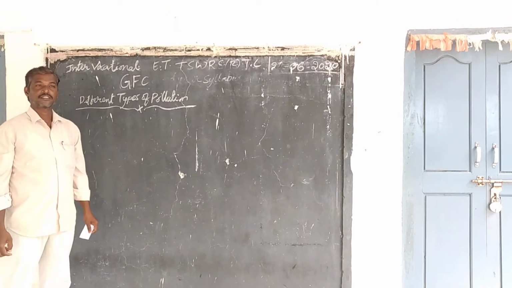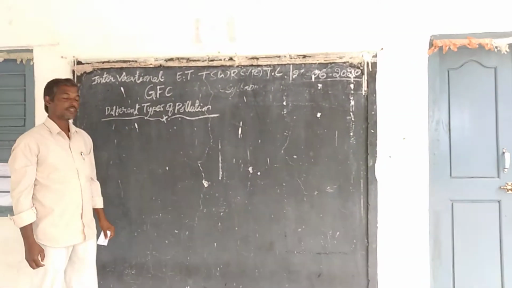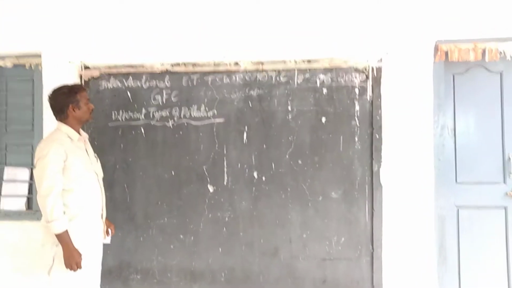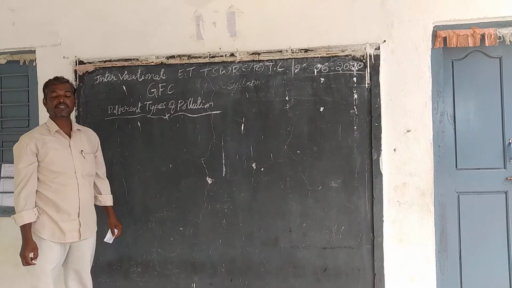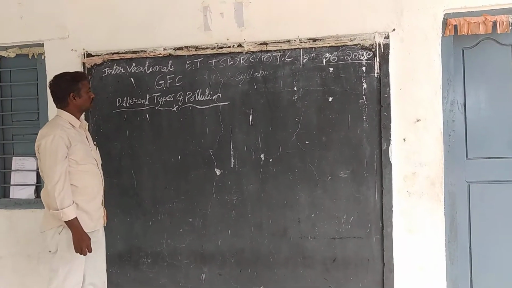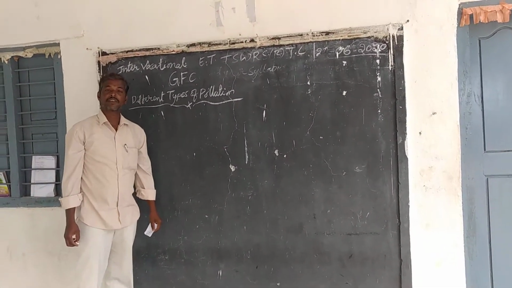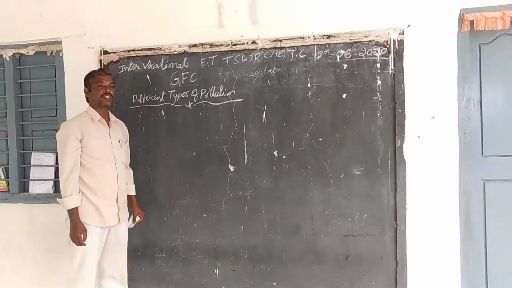We have explained already two or three topics. Today, we are explaining our topic: different types of pollutions. For example, 7 different types of pollutions. What are they?